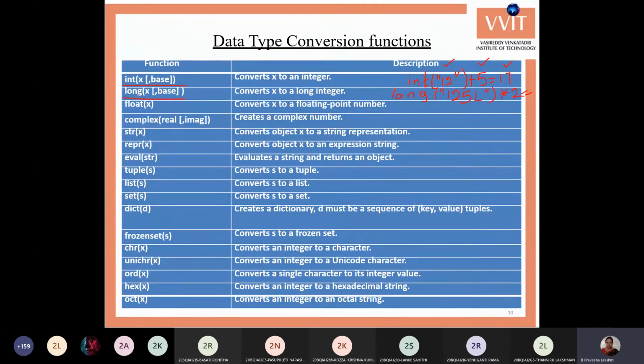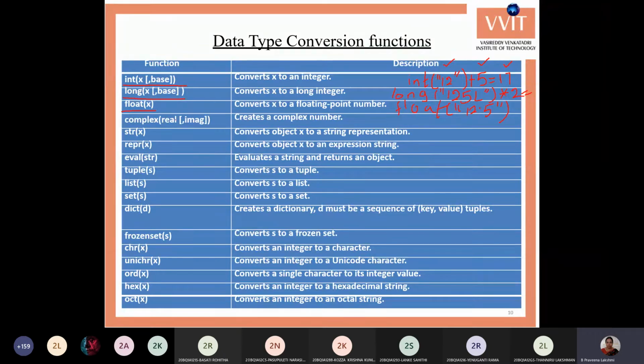Okay. So next is the float function, float of x. It converts your given number into a floating point number. Here also the x is in string format. The number is a float, but it is in string format. So a string formatted number that you want to convert into the float value. You can write it as float, double quotes, 12.5. Now it converts it into the float value.